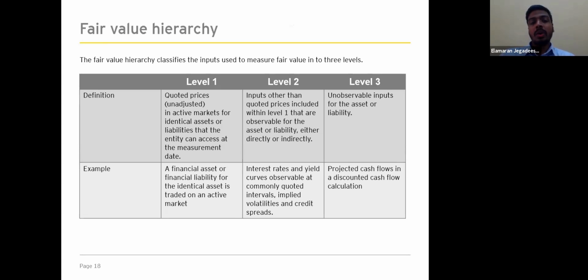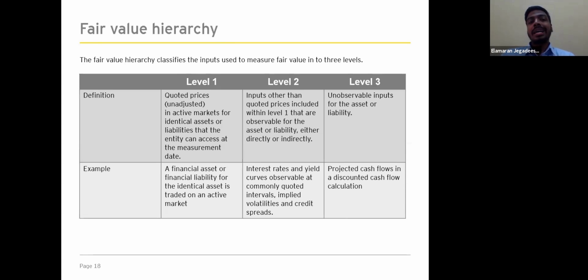So hope you all have understood the concept behind the highest and best use. So then we'll move into the fair value hierarchy. To increase the consistency and comparability, SLFRS 13 establishes a fair value hierarchy based on the inputs to valuation techniques used to measure the fair value.